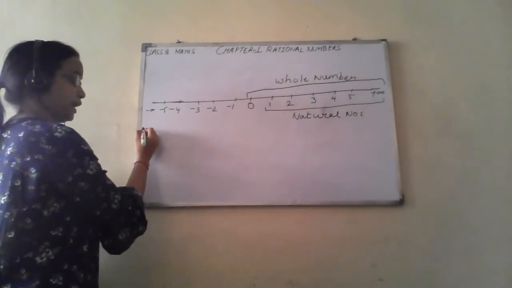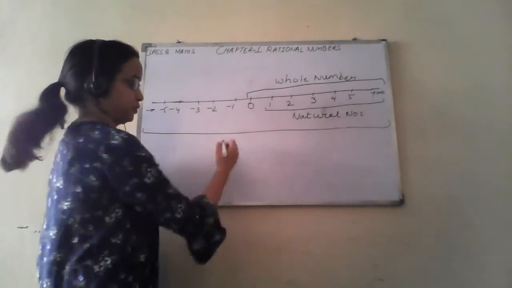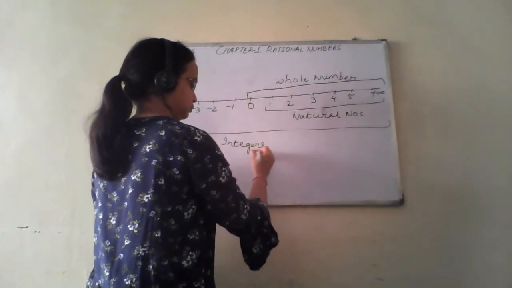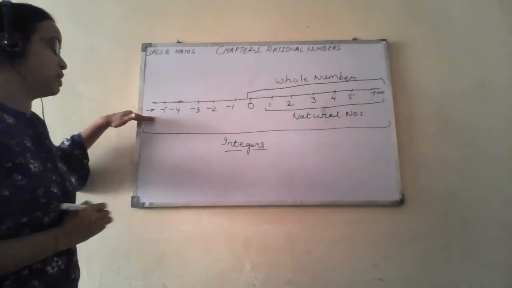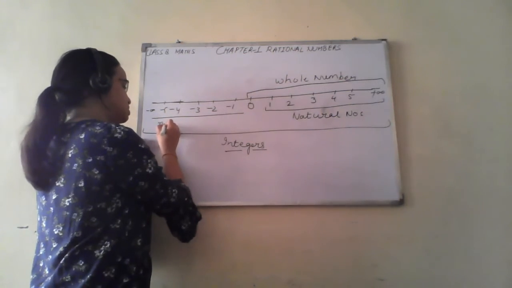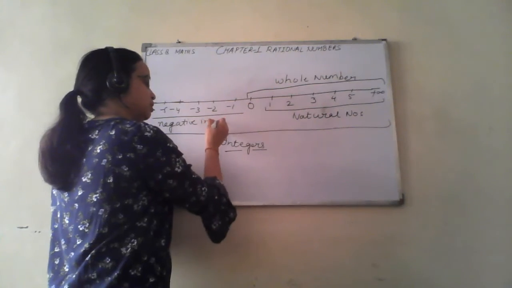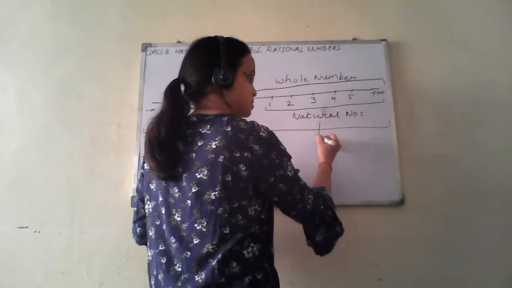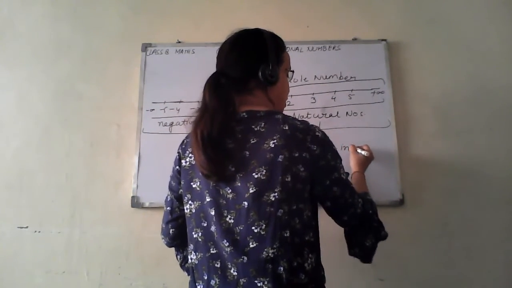If we include negative counterparts also, this whole number line will become what? These are integers. Okay. These negative numbers are called negative integers. What are they called? Negative integers. These positive numbers are called positive integers.